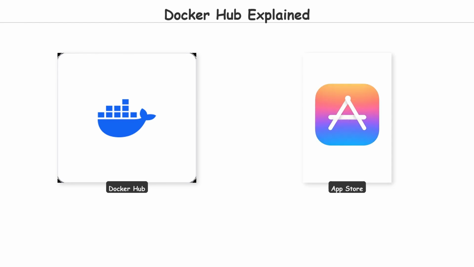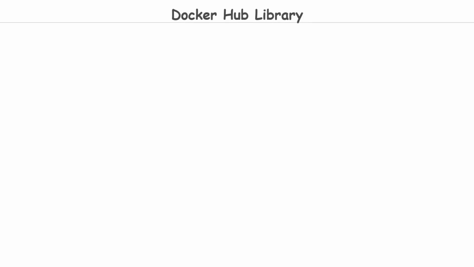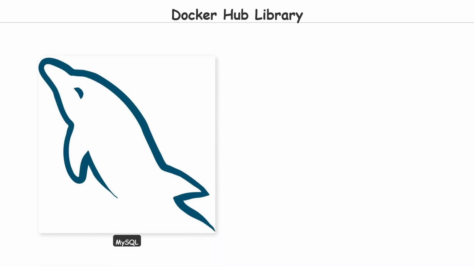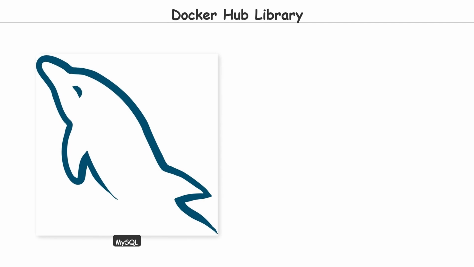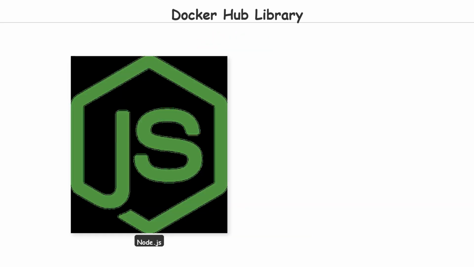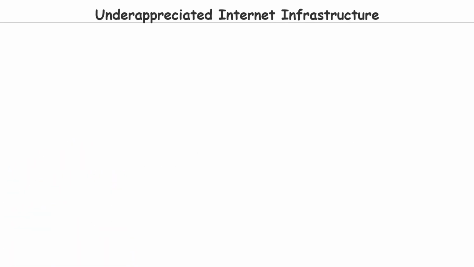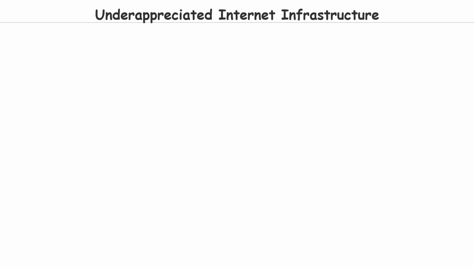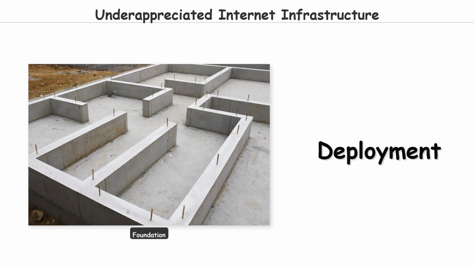Docker Hub, the app store for container images. Docker Hub hosts millions of pre-built images that anyone can pull and use. Need a MySQL database? docker pull mysql. Need an Nginx web server? docker pull nginx. Need a specific version of Node.js? docker pull node:20. Official images are maintained by the software creators themselves and scanned for vulnerabilities. The free tier gives you one private repository. Most people, including myself, think Docker Hub is one of the most underappreciated pieces of internet infrastructure. It's basically the foundation that modern deployment is built on.